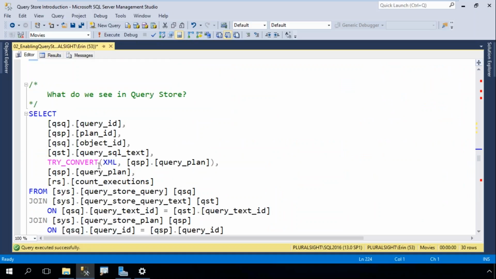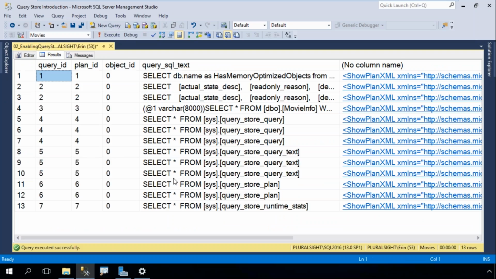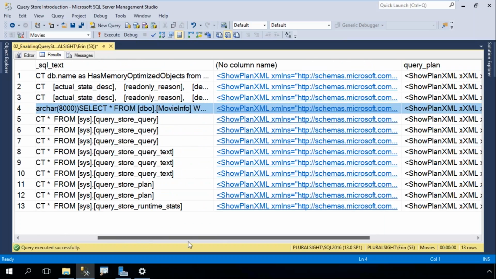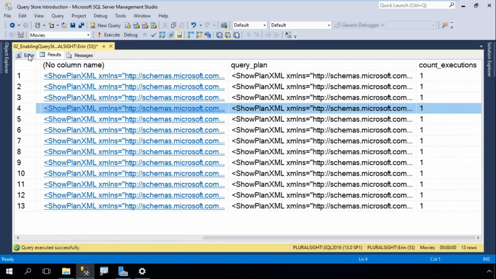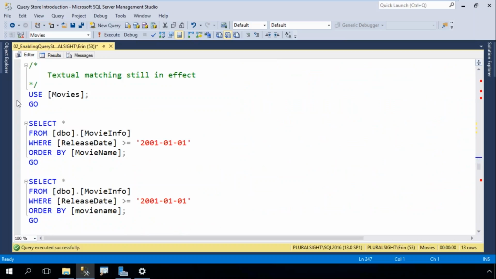So if I look in all of these objects together, then I start to see some fun information, right? Here is that query. Now I can see the text, I can see the plan, I can see how many times it's executed when I put one big query all together. Now remember that in the plan cache you've got a different plan for a different query, and that's based on textual matching, and that's still in effect here in Query Store.